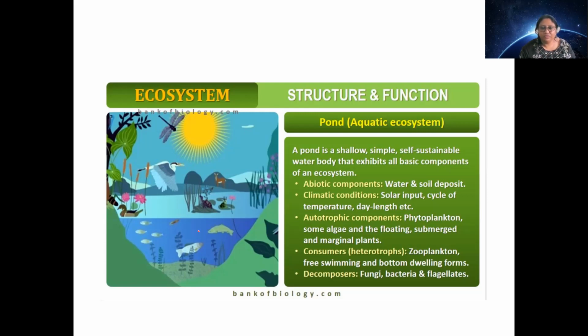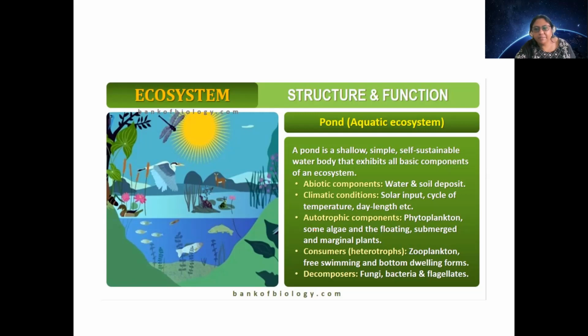Whatever we have, we need to recycle. So these are known as reducers or decomposers, which include unicellular organisms like fungi, bacteria, or other flagella bearing organisms. They decompose the autotrophs and the heterotrophs, and then convert them into a form which can be utilized further.